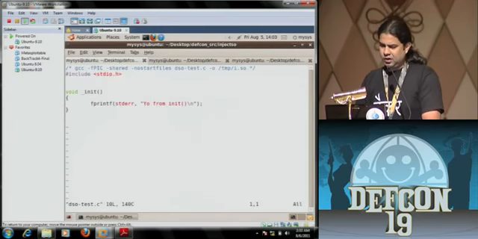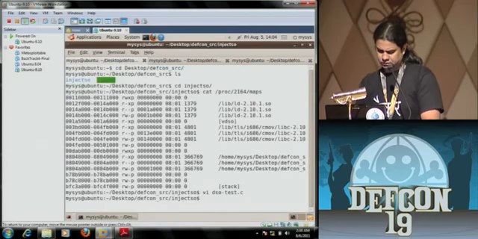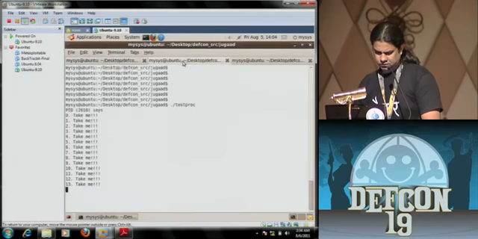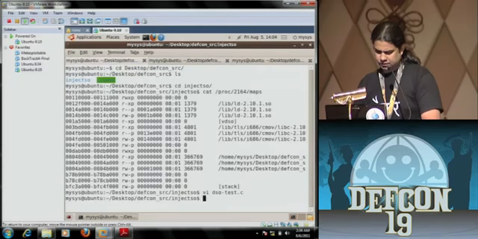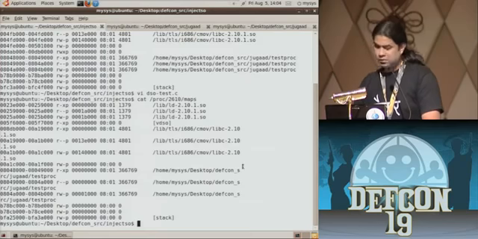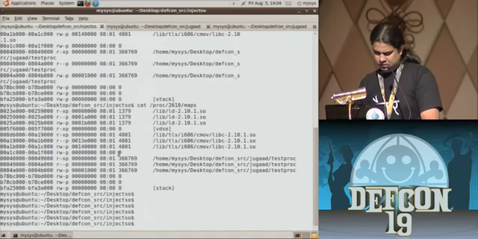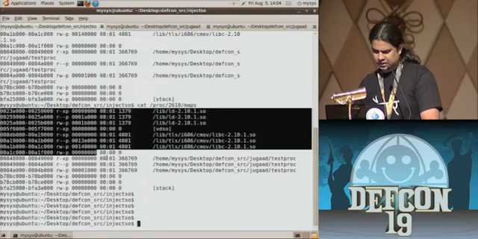So this is the library code. This is just the test code that comes with the InjectSO implementation. All it does is say "yo from init" when the library is loaded. Okay, so this is how the libraries are structured.